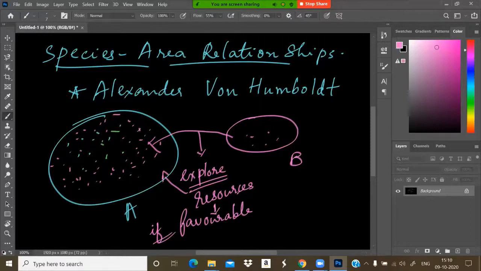So according to the area where the organisms are living, we can find the richness of the surviving species there. Suppose imagine you are going from our school to some other school.